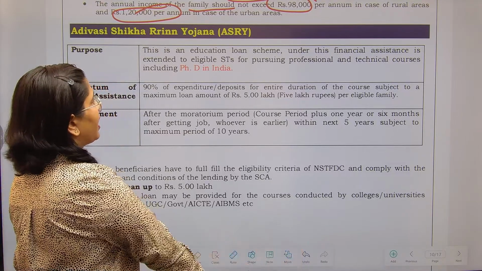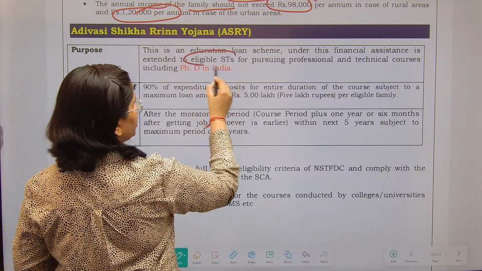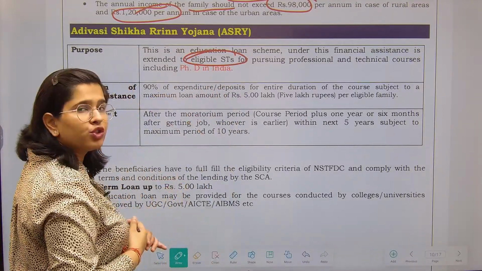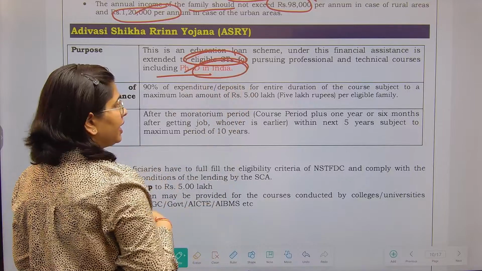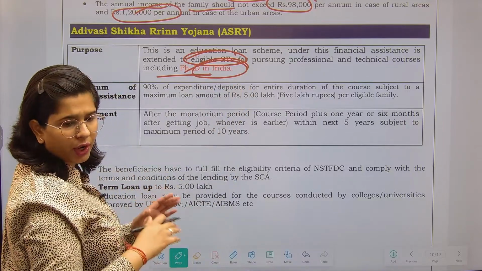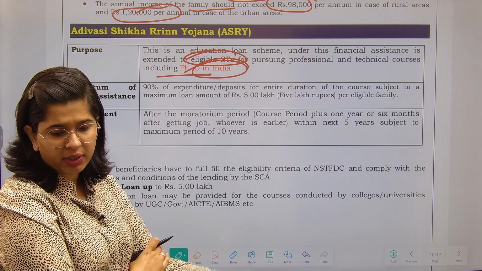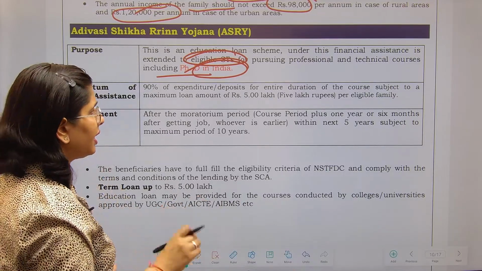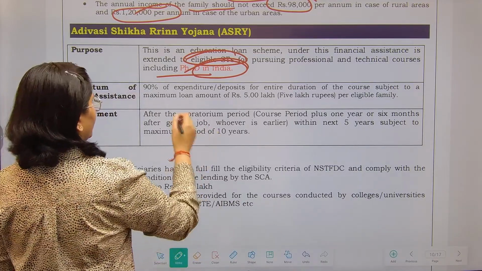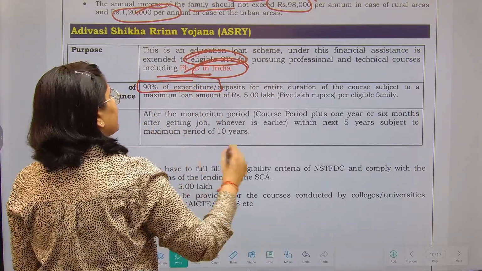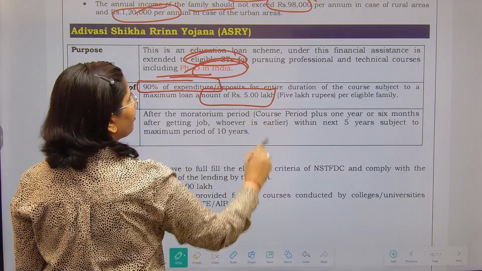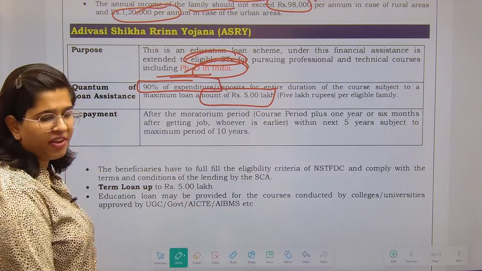We are going to provide the financial assistance to the eligible STs so that they can pursue professional, technical as well as PhD related courses in India. This is very important. We are going to provide them this particular support if they are going to study in India. What is the quantum of assistance? 90% of the expenditure, subject to a maximum loan amount of 5 lakh rupees per eligible family.